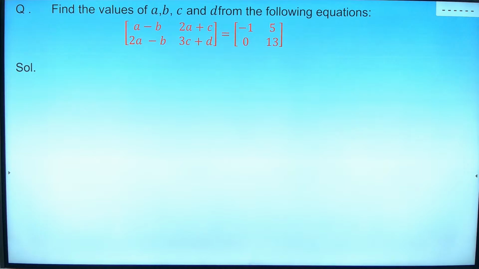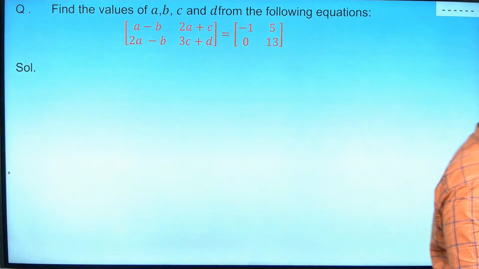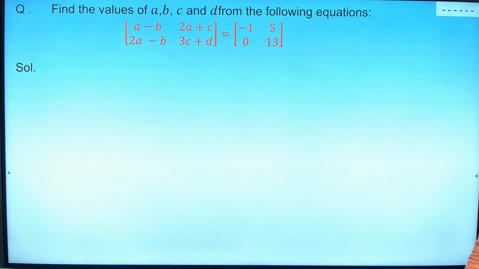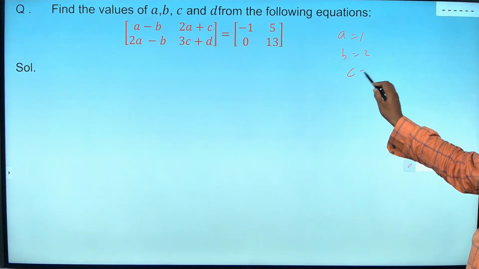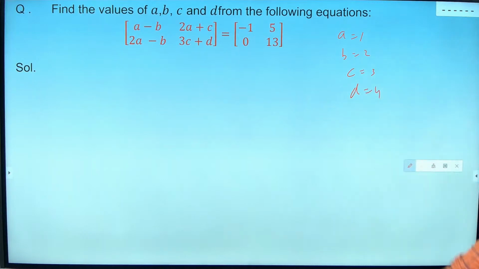What is A, B, C? 1, 2, 3, 4. Okay, so somebody says A equal to 1, B equal to 2, C equal to 3, D equal to 4.